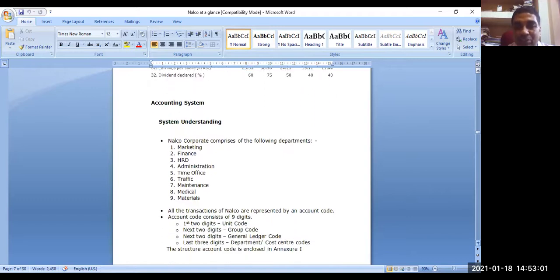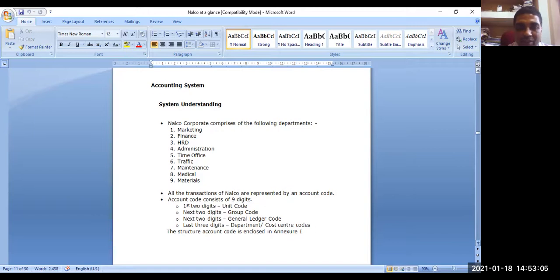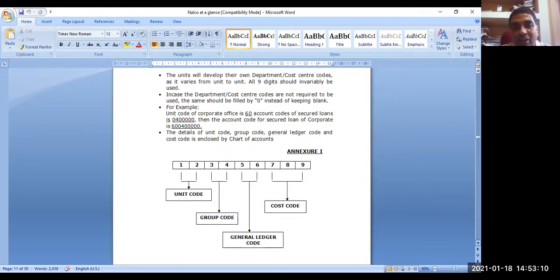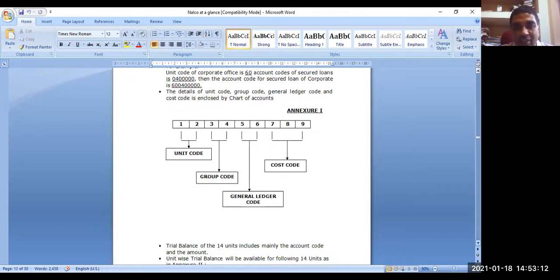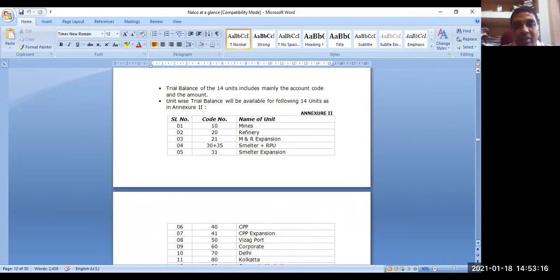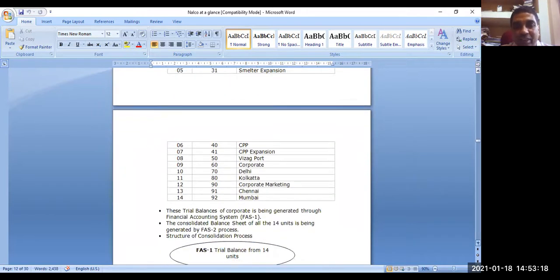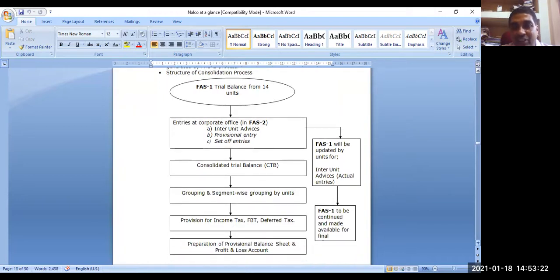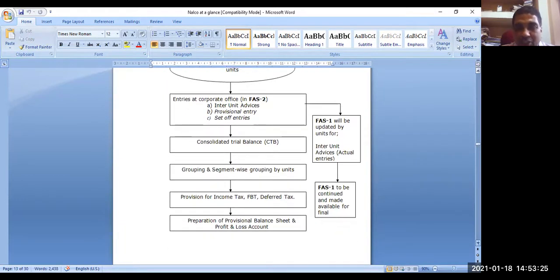Their accounting system one can also understand. You see, this is a system understanding about accounts, how accounts are maintained, what kind of account code they are using. And how many units that company is having. This is how accounting happens, how trial balance is prepared, a flowchart about all these things.